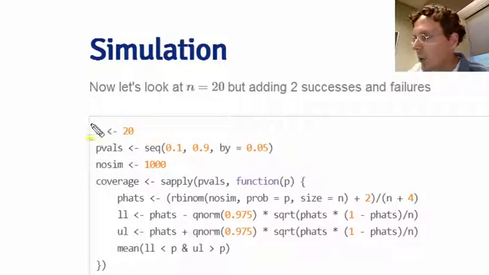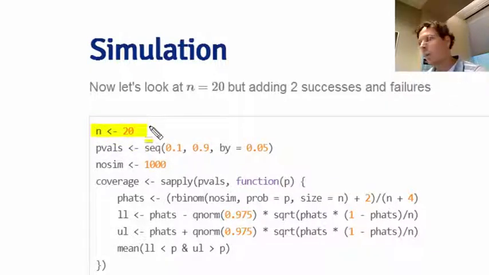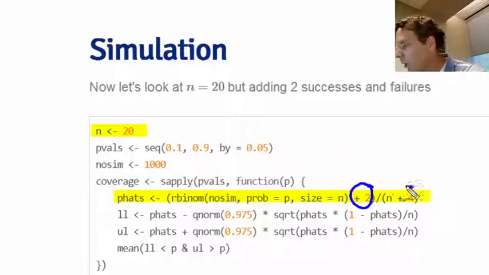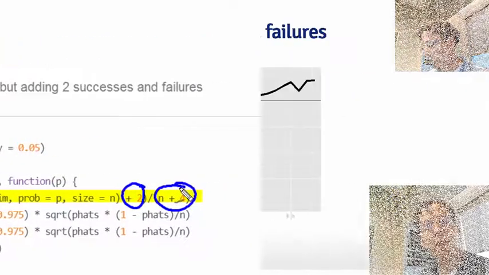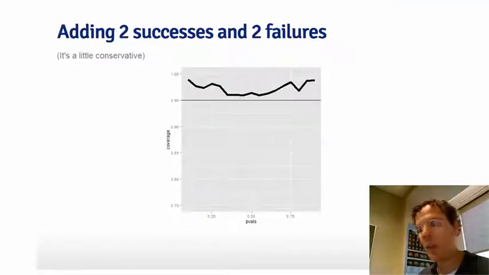So I'm setting n equal to 20, okay? But now when I calculate my confidence interval here, notice that I am adding 2 successes and 2 failures. So let's see the performance of that. And you can see that the add 2 successes and add 2 failures interval tends to cover the true success probability with a higher percentage of time than 95%.